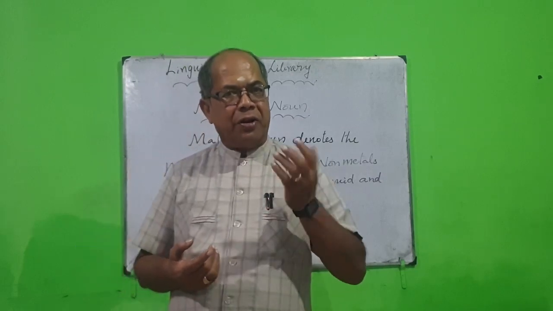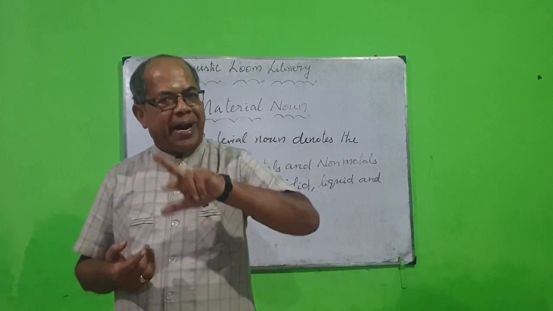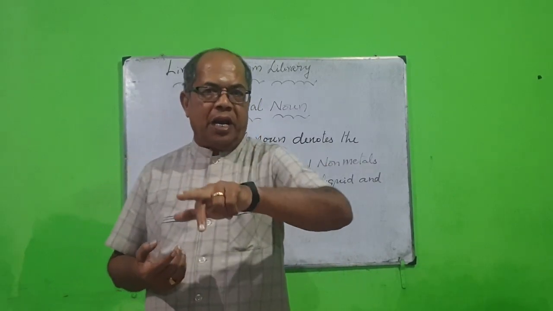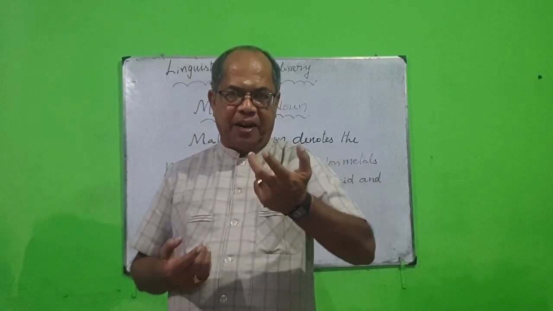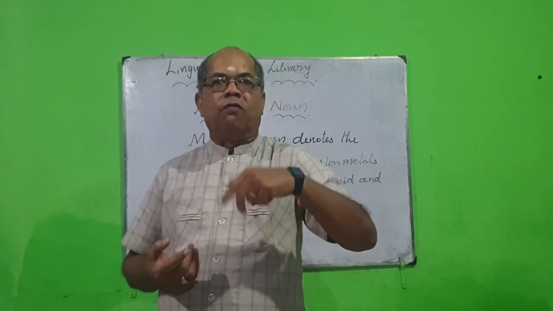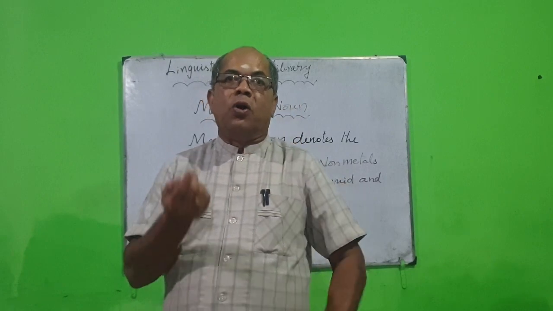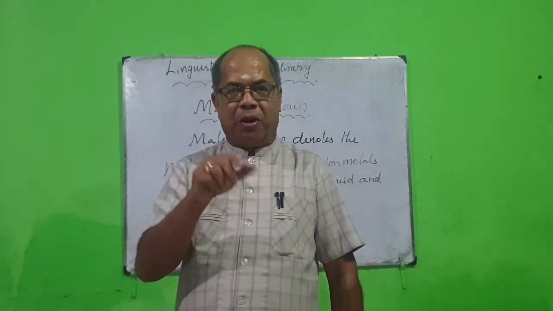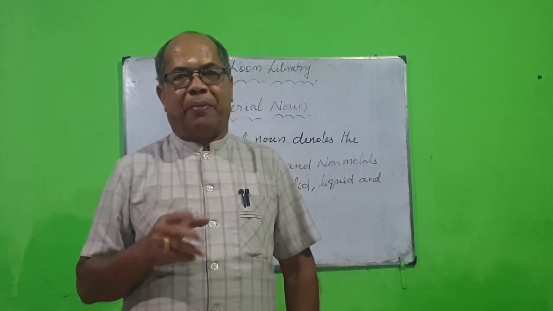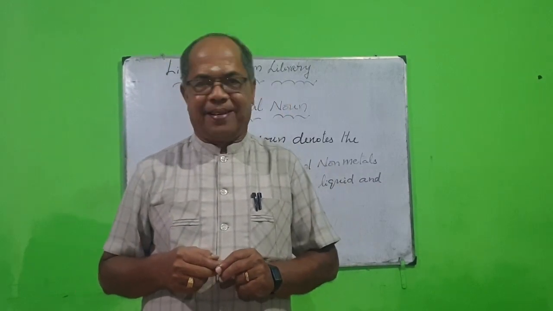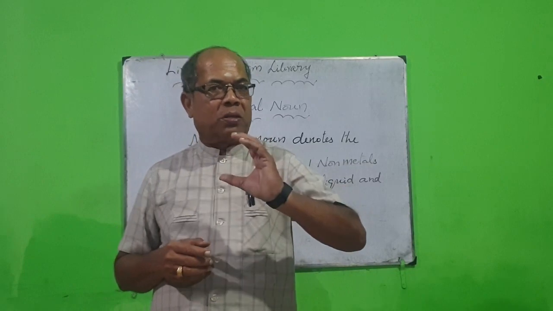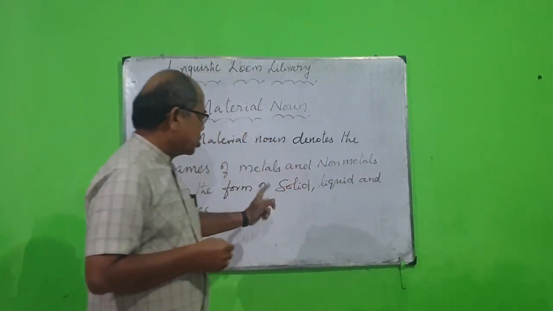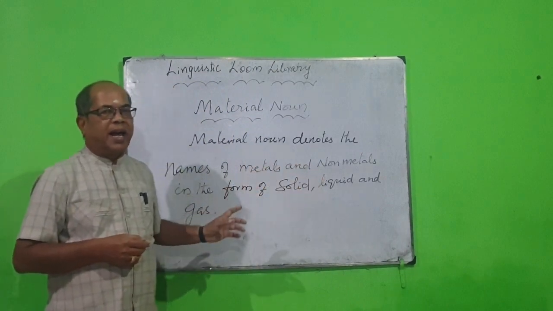So material noun denotes the names of metals and non-metals in the form of solid, liquid and gas.